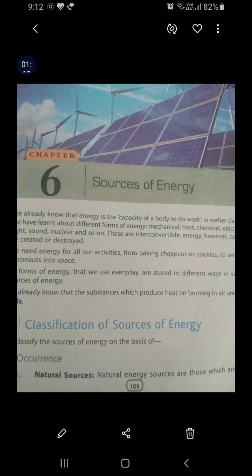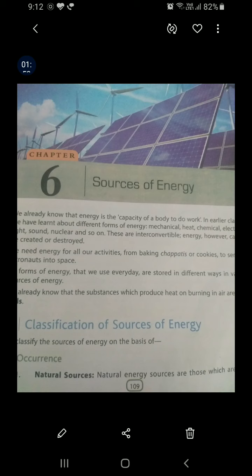Now we can classify the sources of energy. Since we know that there are various sources of energy, they can be classified on the basis of occurrence, on the basis of their physical state, on the basis of their availability to us. Let us see the classification of the sources of energy on the basis of occurrence. On the basis of occurrence, sources of energy can be classified into two types: natural sources and synthetic sources.